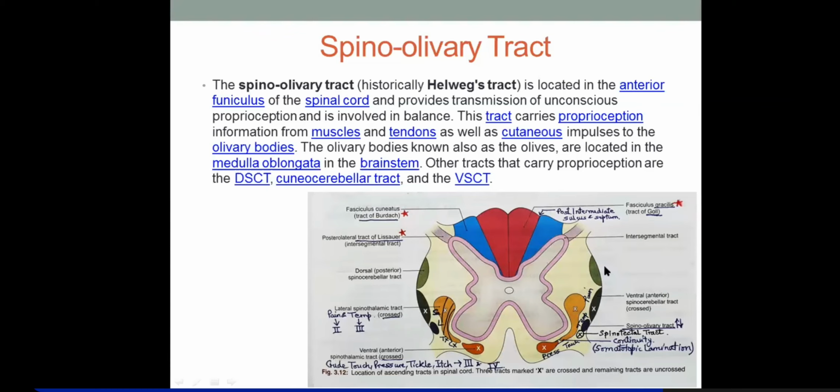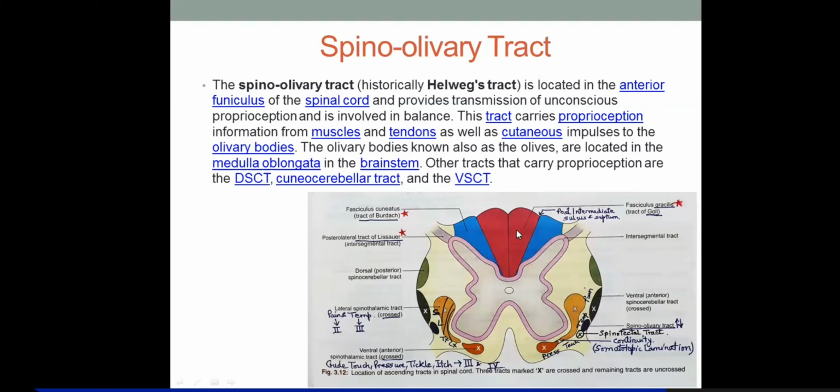So you can remember that this is in continuity with the spinocerebellar tract. This is the dorsal spinocerebellar tract, which is completely ipsilateral, so they haven't shown a cross here. This one is the ventral spinocerebellar tract, which is doubly crossed. That means the fibers cross in the spinal cord, because the cross here means the fibers are crossing in the spinal cord.